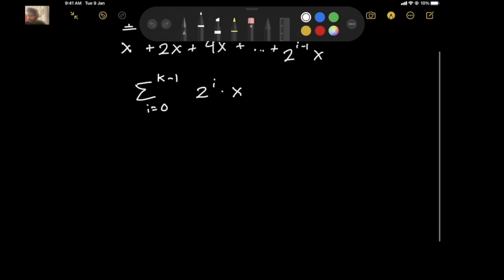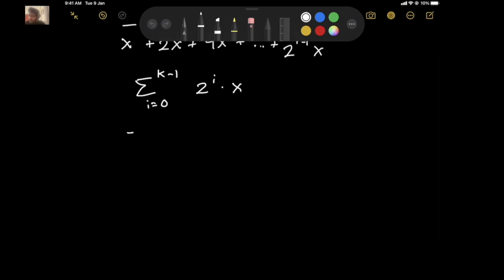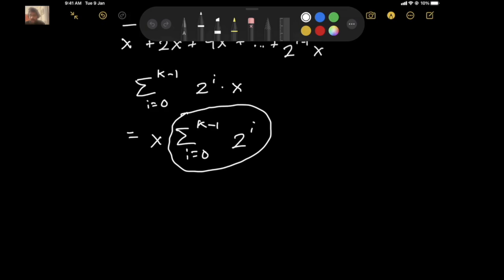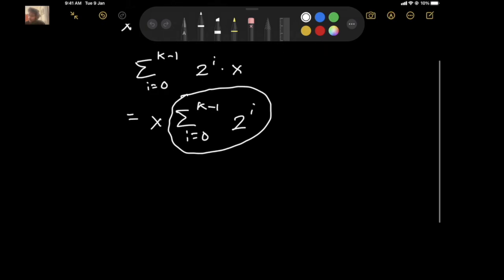And if you take the X out, you can write this. Now, this is just a property of powers of 2. There's no explanation behind it, you can prove it by induction if you want. But it turns out that this is just equal to X multiplied by 2^k minus 1.